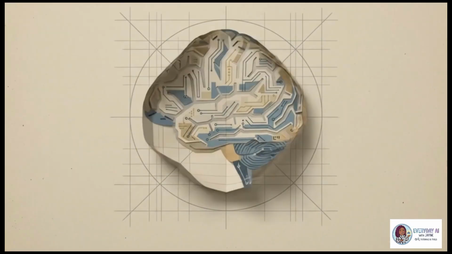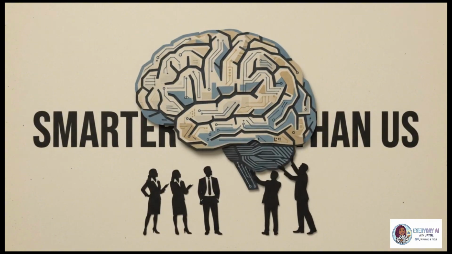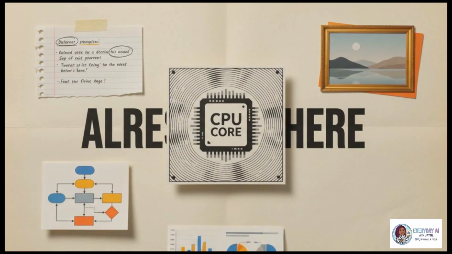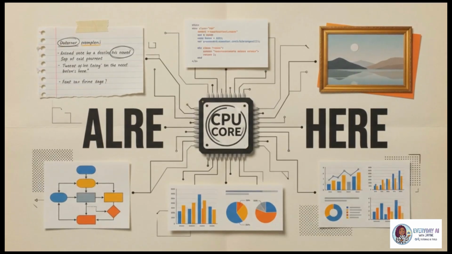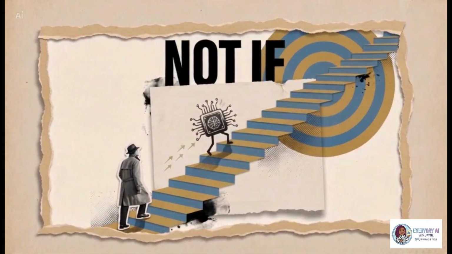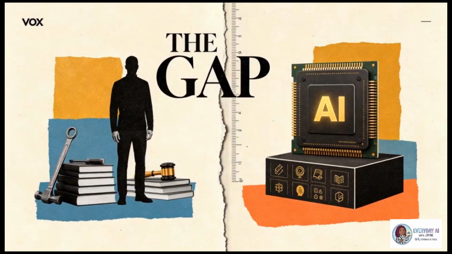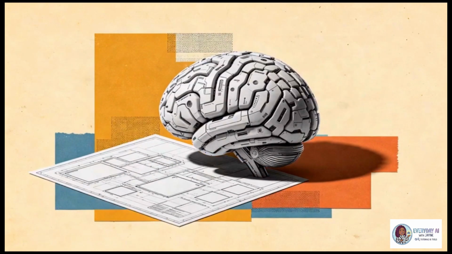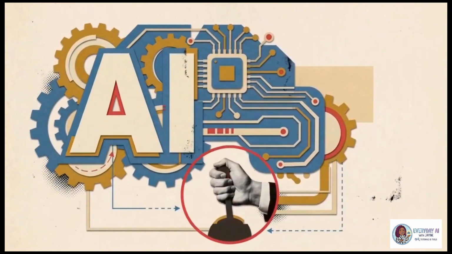What happens when the machines we created become smarter than the people who created them? Today's AI can already write, code, create images, analyze information, and solve problems in seconds. But the real question isn't whether AI will become more capable. It's what happens if it eventually becomes better than humans at almost everything. At that point, the biggest challenge may not be making AI smarter. It may be keeping humans in control.